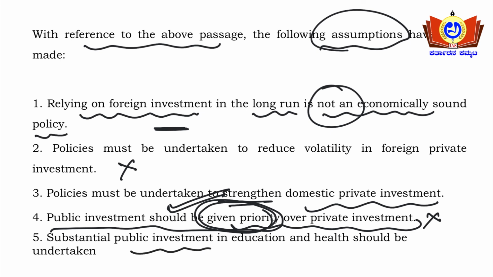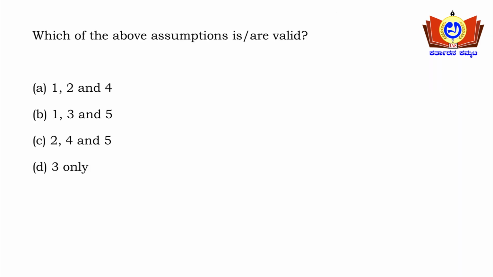Substantial public investments in education and health should be undertaken. See, this fifth statement we cannot be made sure of. But in general, when we examine the theme of the passage, this might hold good. We'll see the options here: 1, 2, 4; 1, 3, 5; 2, 4, 5; and 3 only.